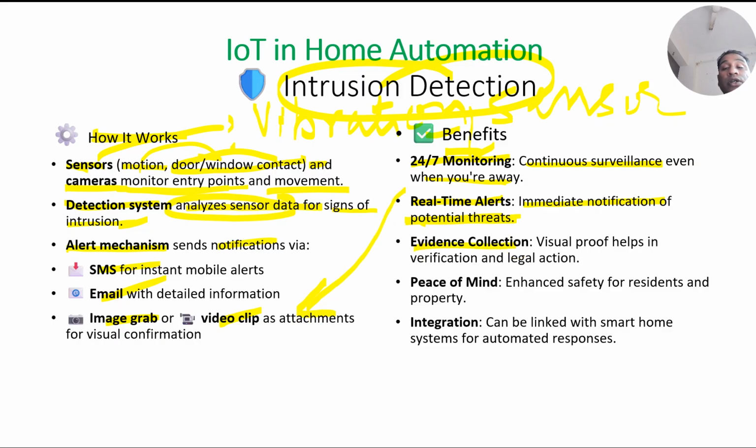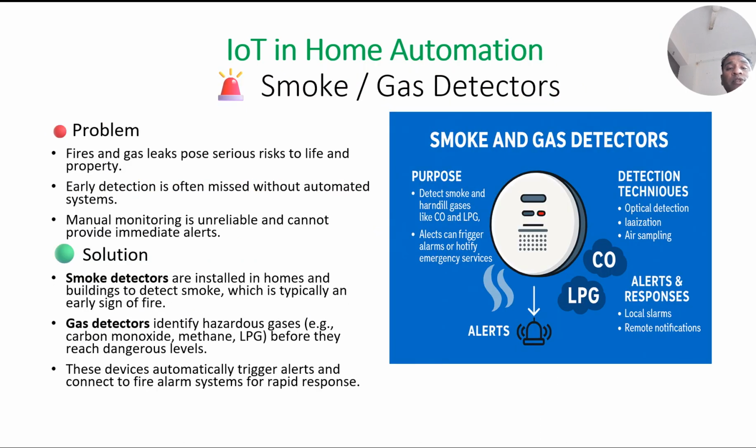Now, evidence collection. When we get a video clip or an image, I can see who that person is, whether it is a person we know, a legitimate person, and all those things we will find. Then peace of mind, enhanced safety for residents and the property. Integration: yes, it can be integrated into a larger system. Right, now our last application in home automation is the smoke or gas detector.